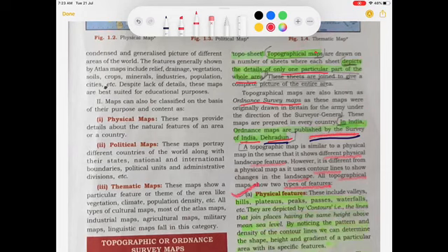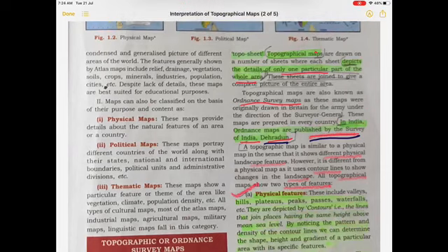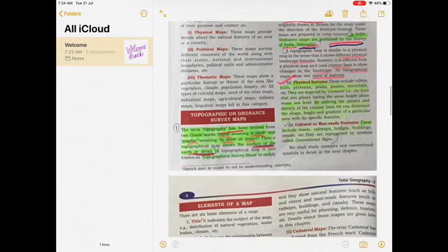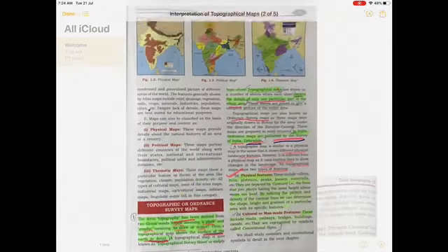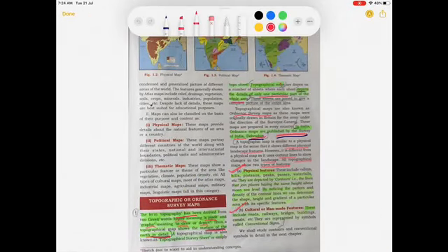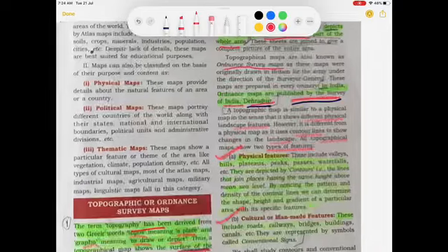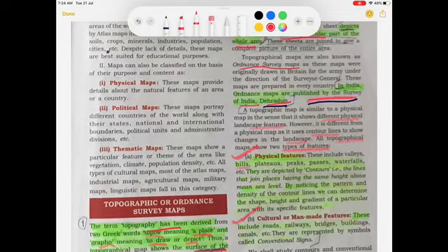All topographical maps show two types of features, physical features and man-made features, also known by the name cultural features. When we are talking about the physical features, that means all types of hills, plateaus, peaks, passes, waterfalls, etc. are depicted with the help of contour lines.